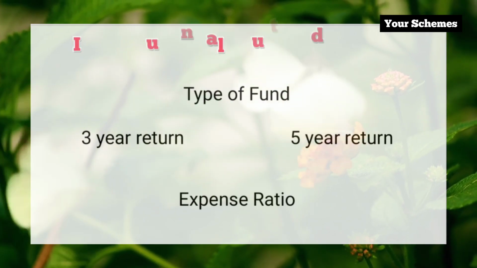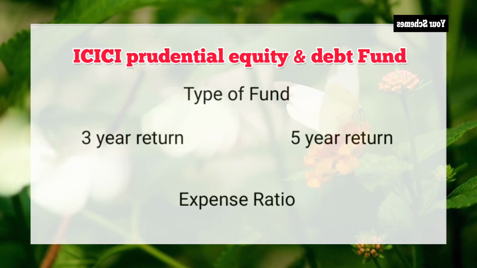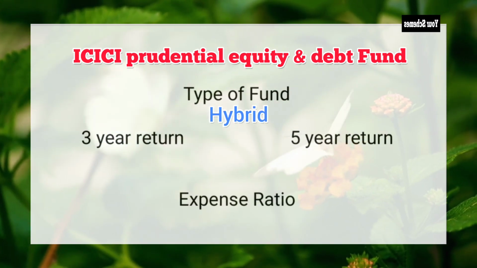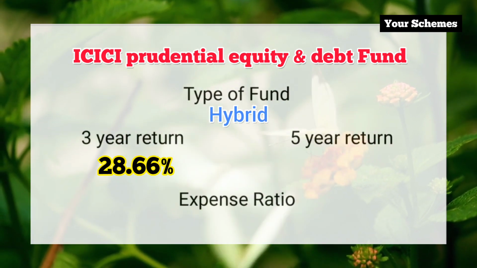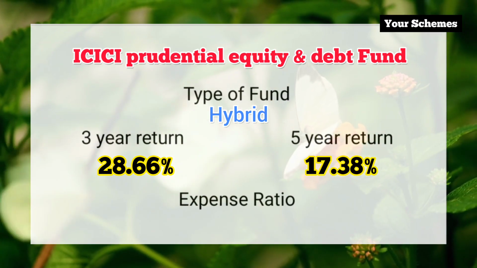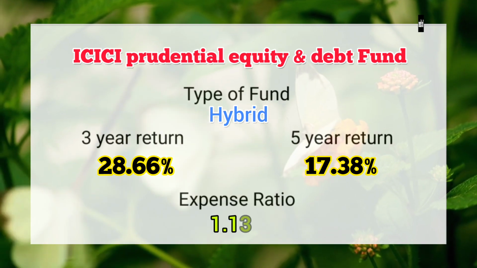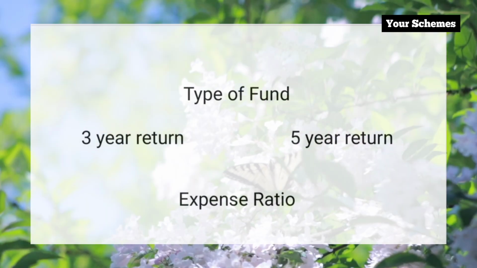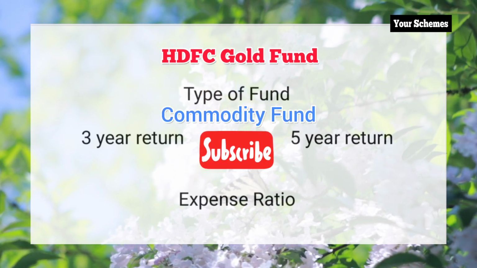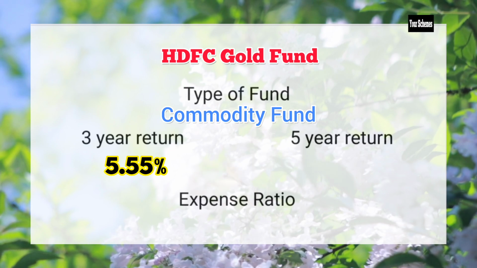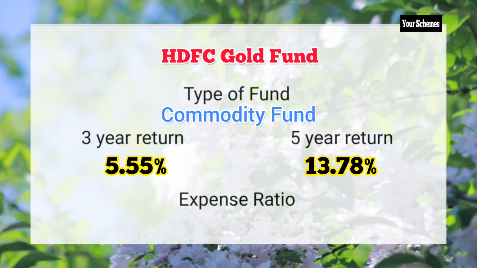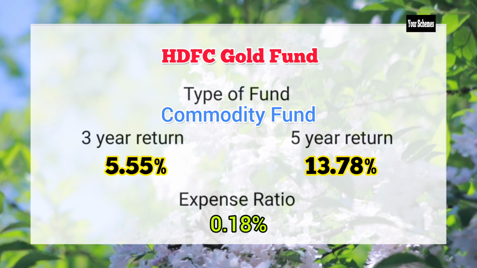Let's move on to ICICI Prudential Equity and Debt Fund. As the name suggests, it is also a hybrid fund. The 3-year return of this fund is 28.66% and the 5-year return is 17.38%. The expense ratio of this fund is 1.13%. Next we have HDFC Gold Fund. This is a commodity fund. The 3-year return of this fund is 5.55% and the 5-year return is 13.78%. The expense ratio of this fund is 0.18%.